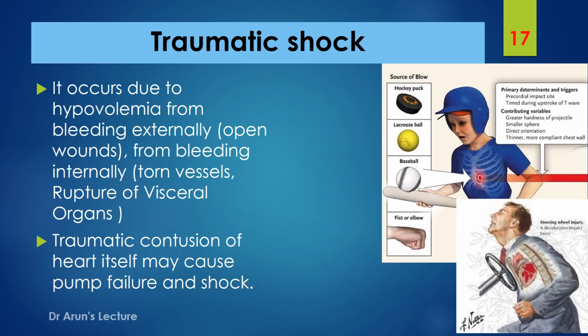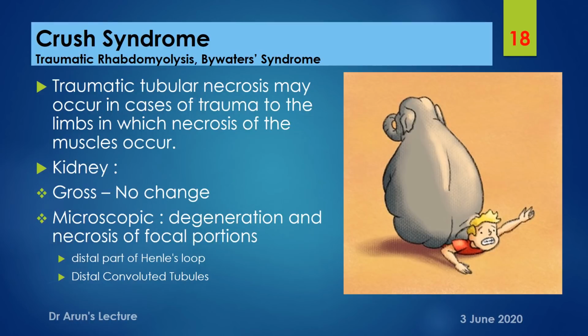And in traumatic shock there is another syndrome, crush syndrome. When you refer to your textbook, it is discussed under delayed causes of death from a wound, but in some cases it may be the immediate cause of death. Due to a traumatic pathology there is tubular necrosis of the kidney as a result of trauma, which in turn is due to necrosis of the muscle.